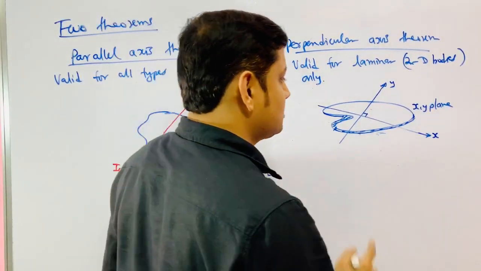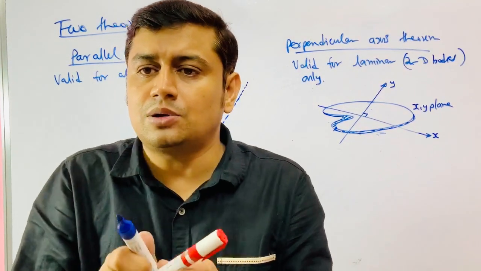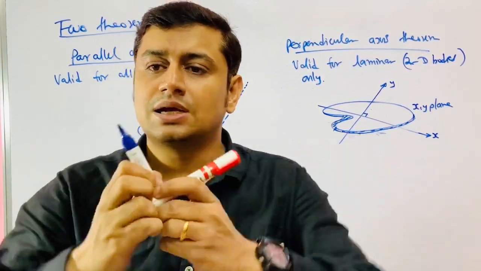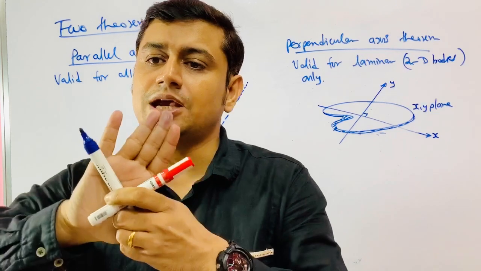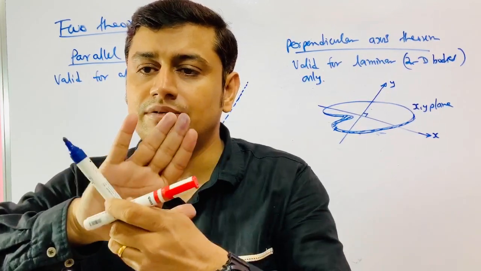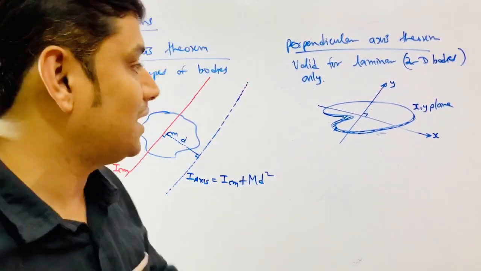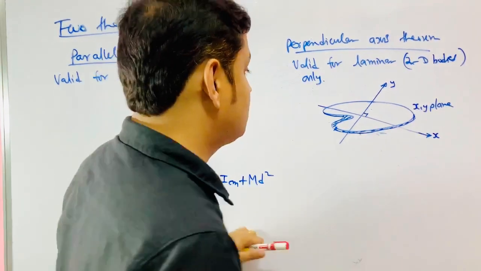Then X and Y axes lie in that plane and they are mutually perpendicular lines lying in the same plane. Anywhere, doesn't matter. If you know the moment of inertia about this axis and this axis, you can get it about the third axis passing through the point of intersection and normal to this.